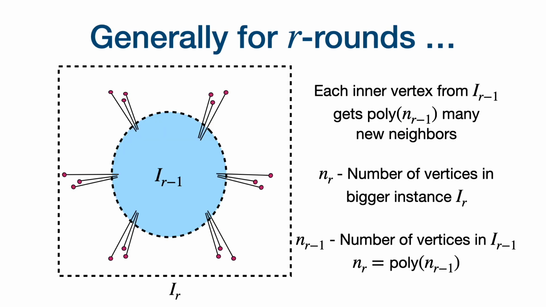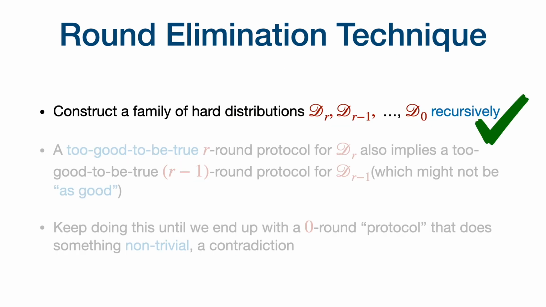So just to recap here, this is the hard instance for R rounds. We're going to call this I_R, and this is how we construct it. Each inner vertex from I_{R-1} is going to get poly(N_{R-1}) many new neighbors, and the total number of vertices is going to grow by a polynomial factor. So we've covered this first part of how we're constructing these hard distributions and also talked at a very high level about why we think these distributions are going to be impossible for R round protocols to solve.